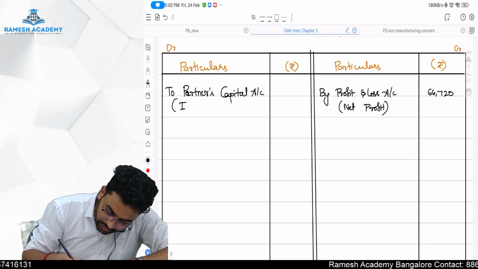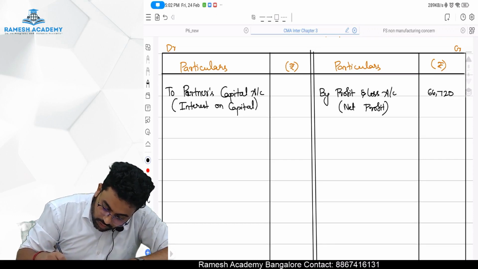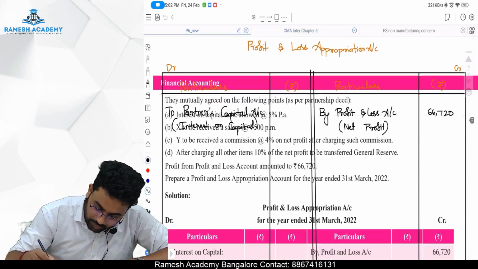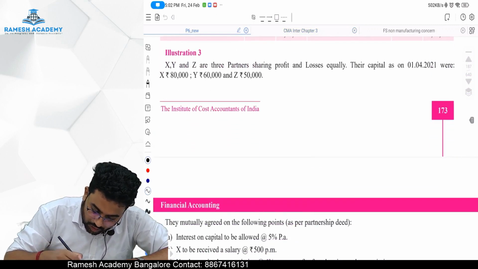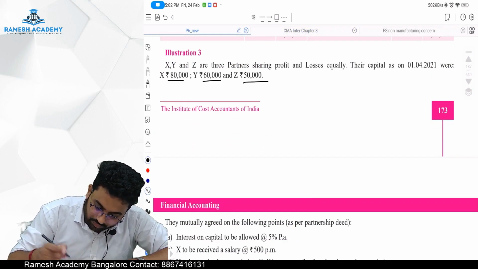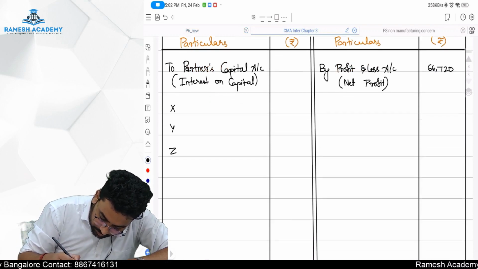In brackets I will write interest on capital. Who are the three partners? Three partners are X, Y and Z, right? X, Y and Z, and their capital is 80, 60 and 50.